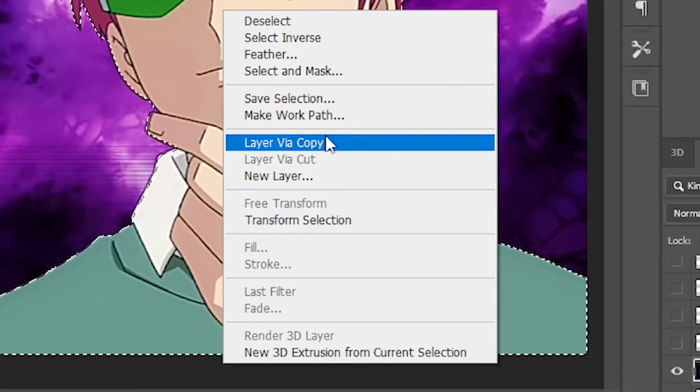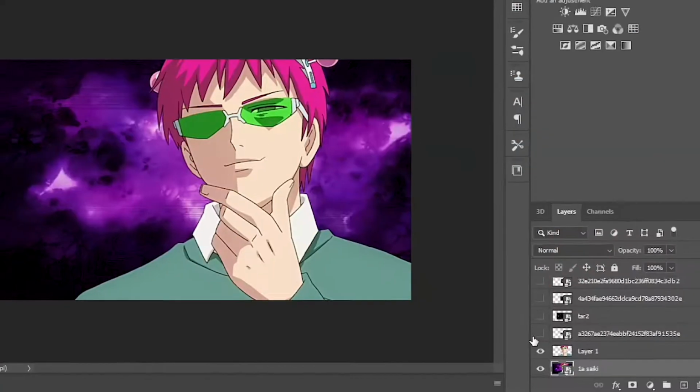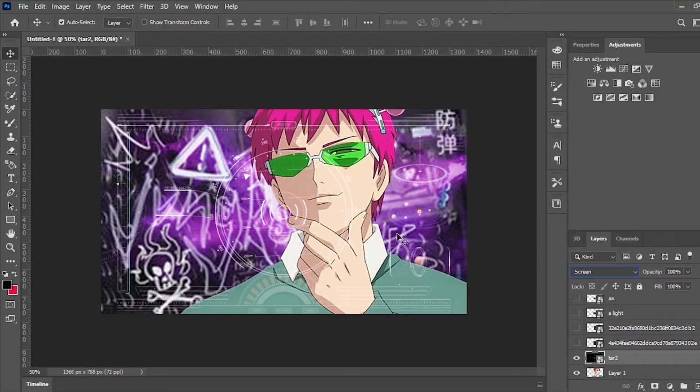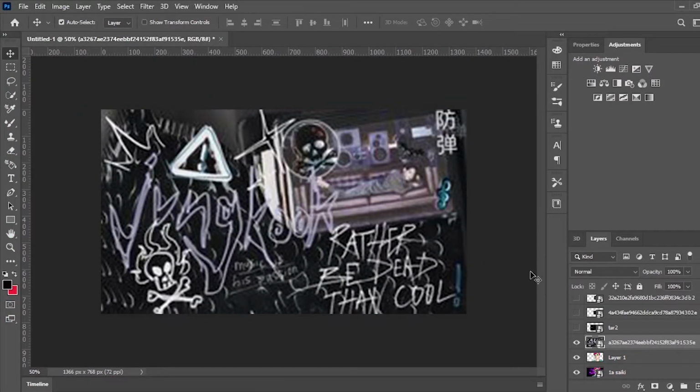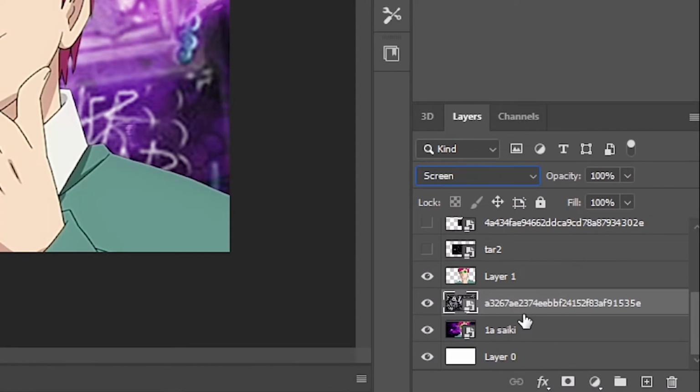Right-click and select Layer via Copy. That will be separated and we're keeping both of these. Next, make your overlays visible one by one and change that to screen. To adjust the size, press Ctrl T. Move the main image on top of the overlay.